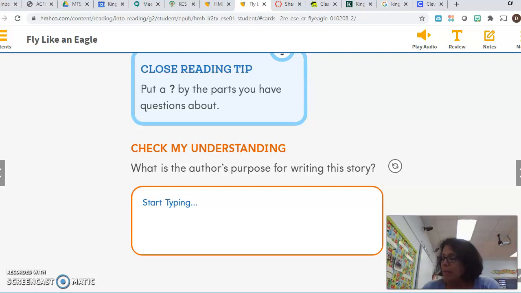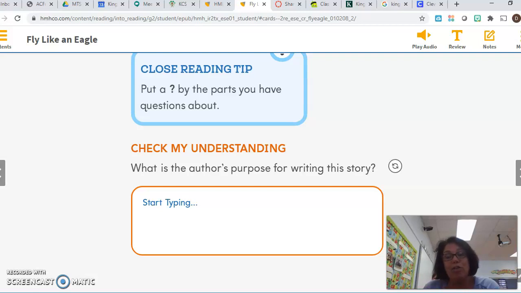So when I'm thinking about what the author wanted to achieve with this story, what's coming to mind is more the things that I learned from the story, the explanation that the author gave in the story. And so I'm thinking to myself, if I were answering this question, I would probably say that the author wants to explain why the eagle is a national symbol.